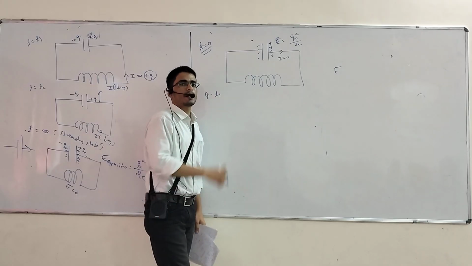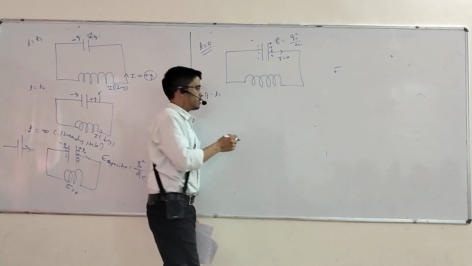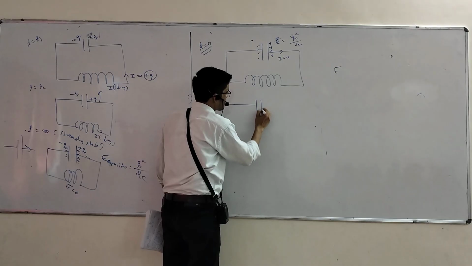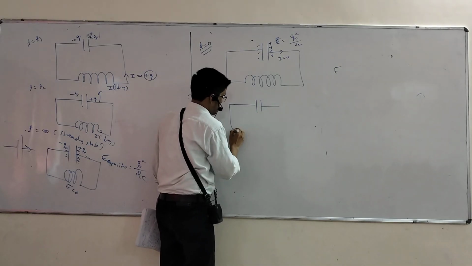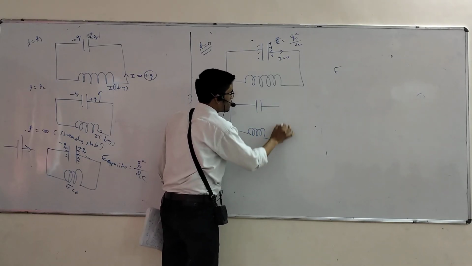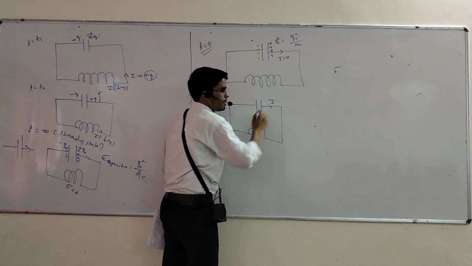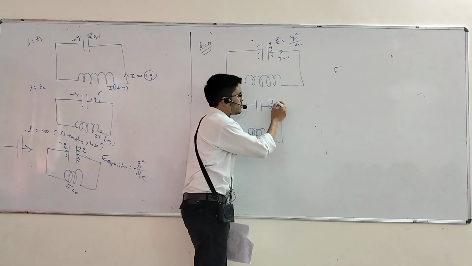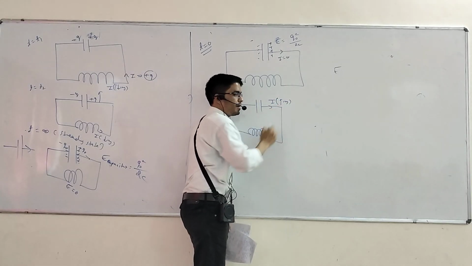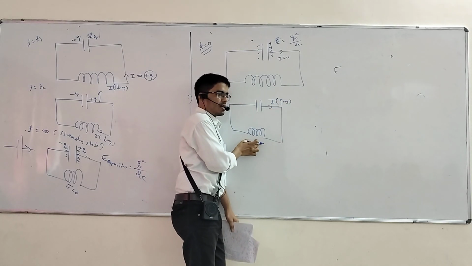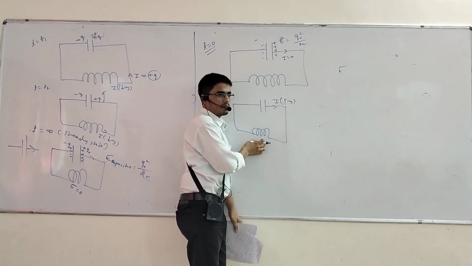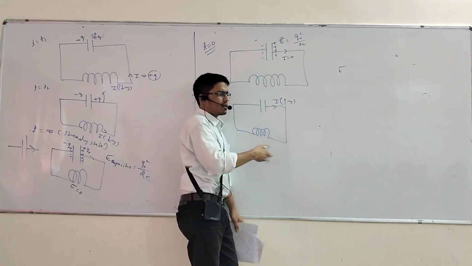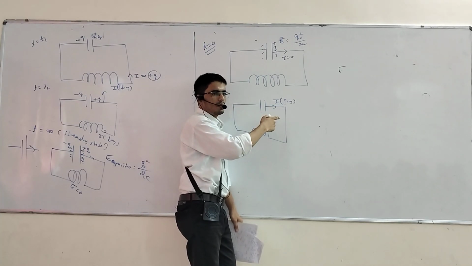Here that is the capacitor and that is the inductor. Why is it increasing? Because initially the inductor opposes, so initially no current will pass. After some time, current will increase in nature. Current will pass. Understood?